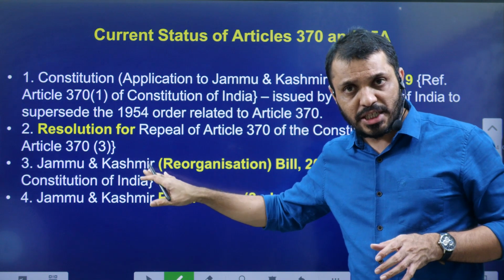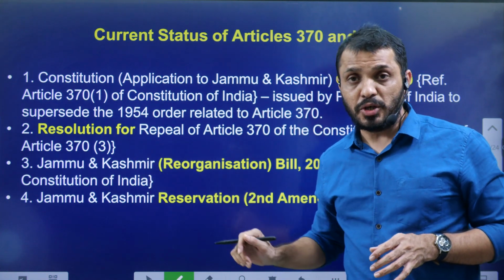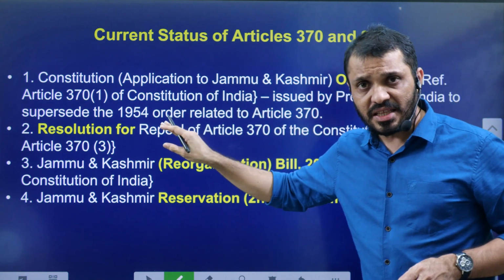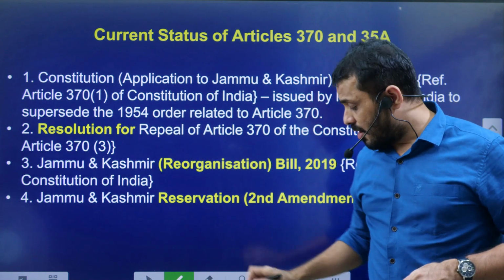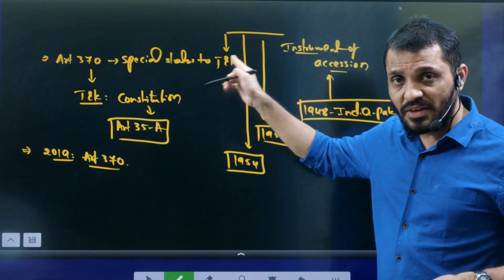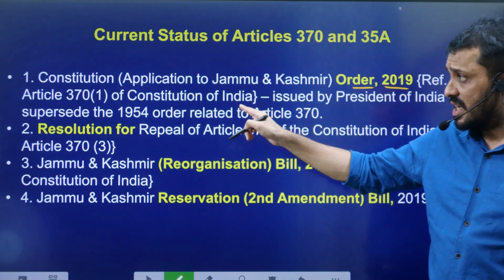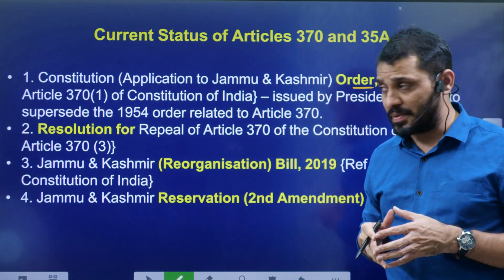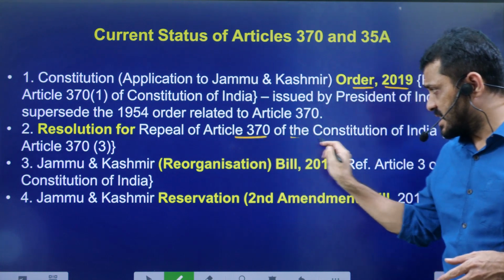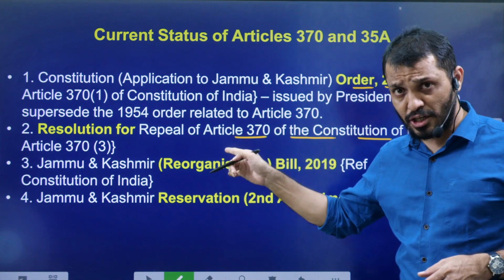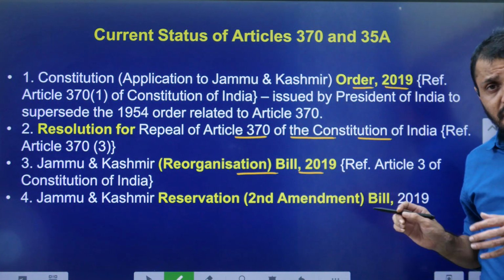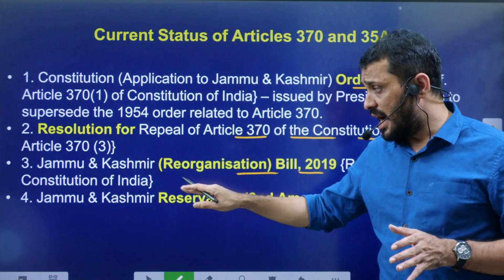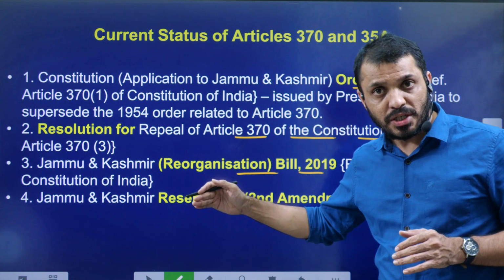These are the four bills or resolutions introduced by the Union government. First, the Constitution Order 2019, regarding Article 370. Article 370 came into existence through the 1954 presidential order, so that presidential order had to be revoked. To revoke it, this order in 2019 was issued by the president. Second, the resolution on repeal of Article 370 of the Constitution. Third, the reorganization bill, reorganizing Jammu Kashmir into two union territories, Jammu Kashmir and Ladakh. And the fourth is the application of EWS reservation to Jammu Kashmir.